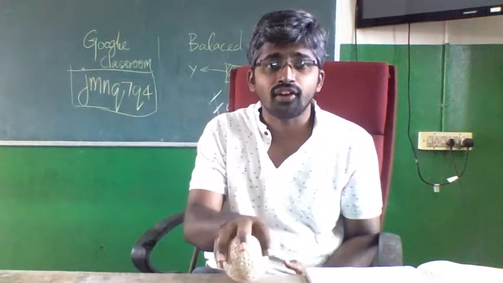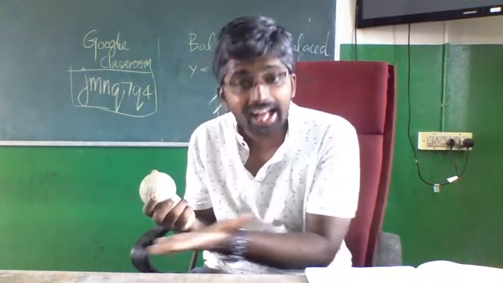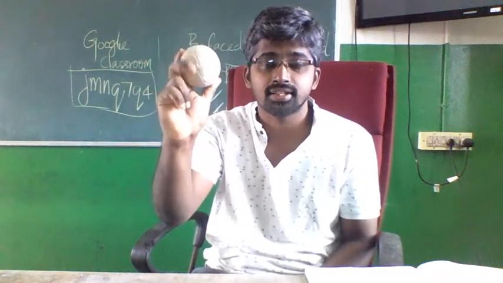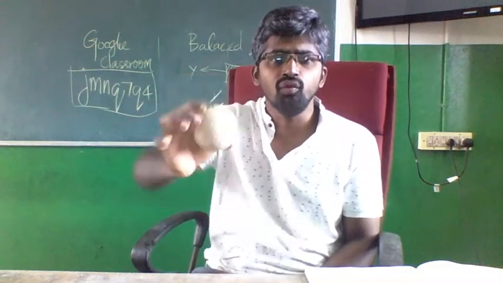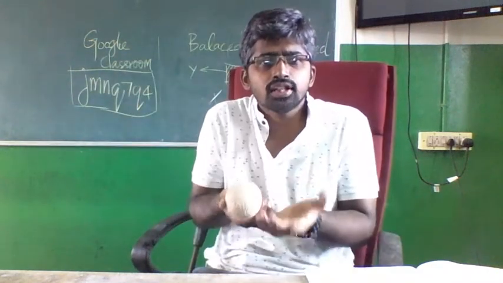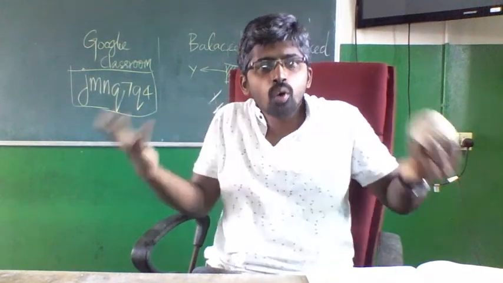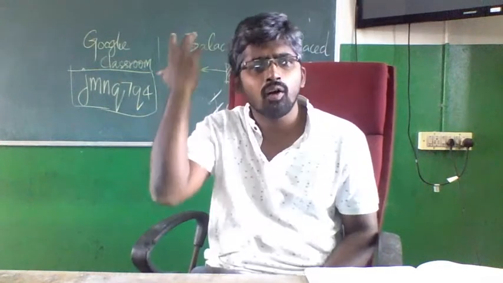It will move very fast if the body is very smooth, if the land is very smooth. It will go on and on. It will not stop at all. In a zero resistance or zero friction condition, the ball will never stop because there is no resistance. It will go on and on.